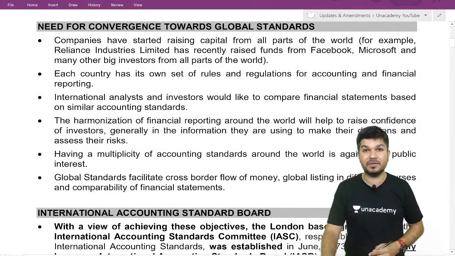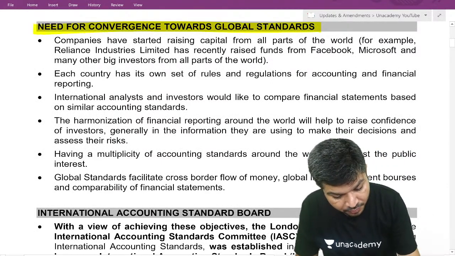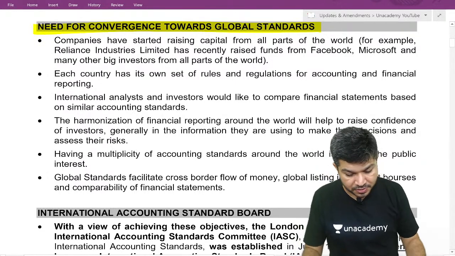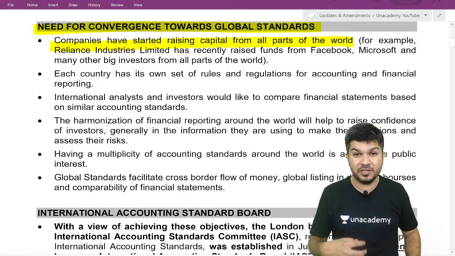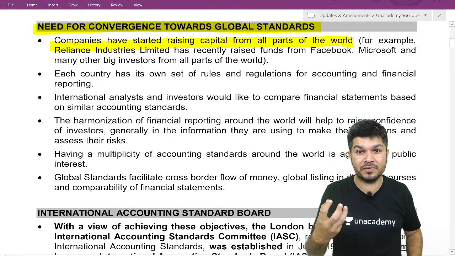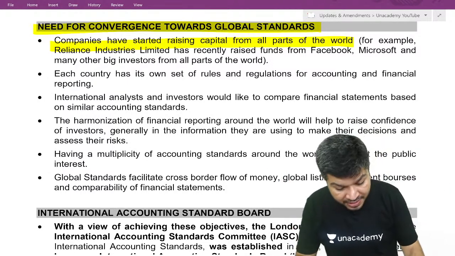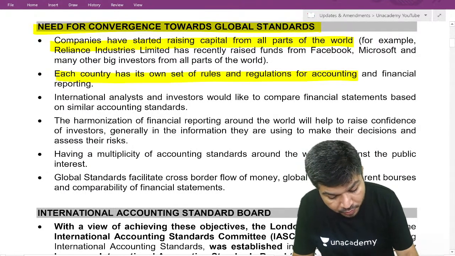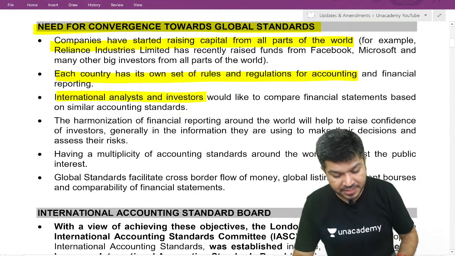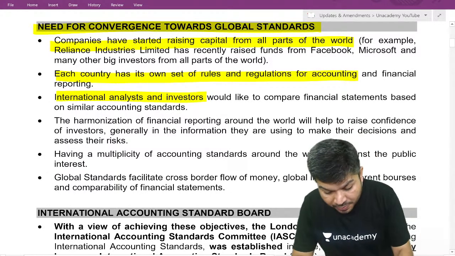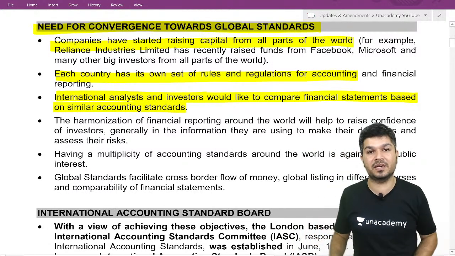Okay, let's start with your introduction. Why do we need a global standard? You see, companies have started raising funds from all across the world. Facebook and Microsoft have invested in Reliance's Jio business. Every country has its own set of rules and regulations for accounting. International analysts and investors want to compare financial statements on a similar accounting standard.